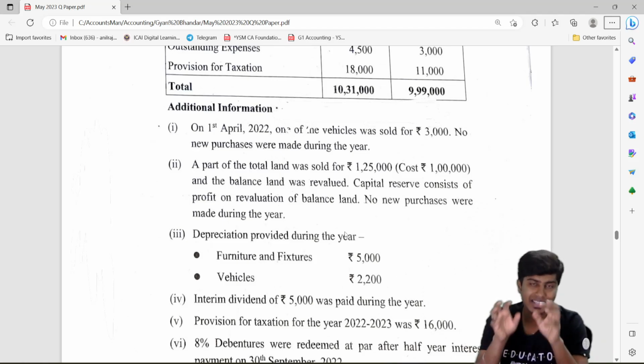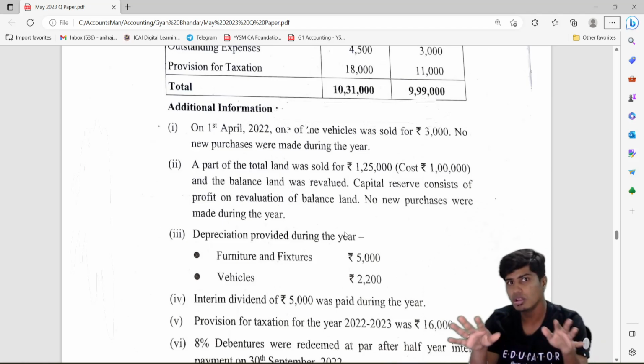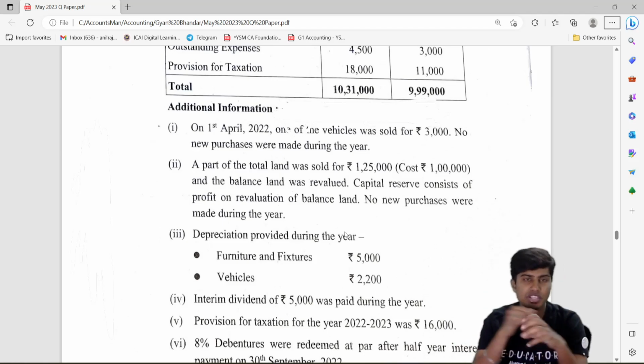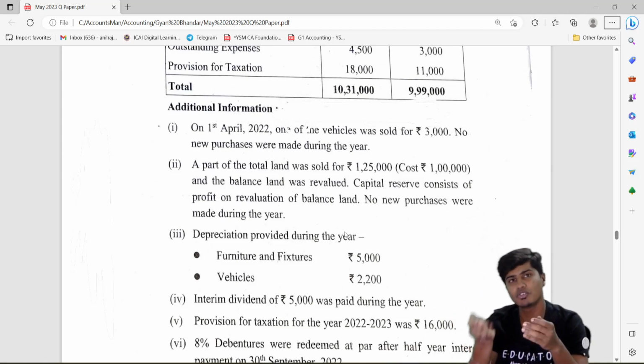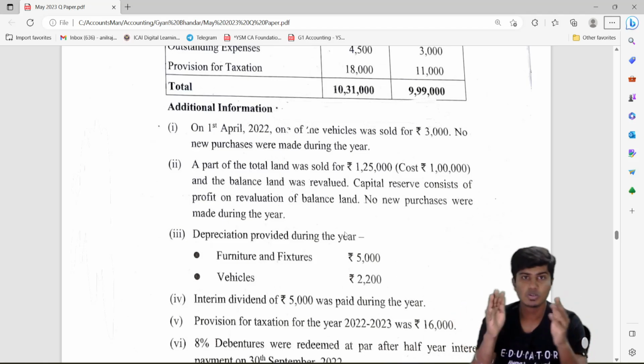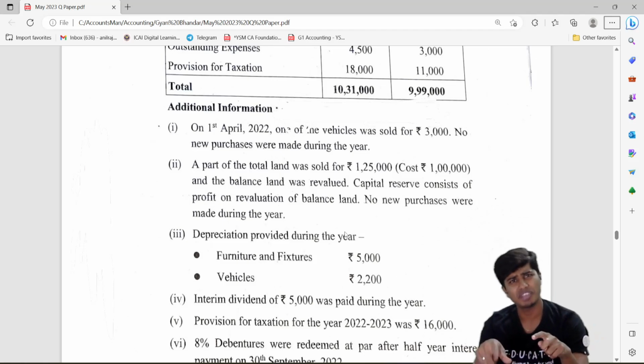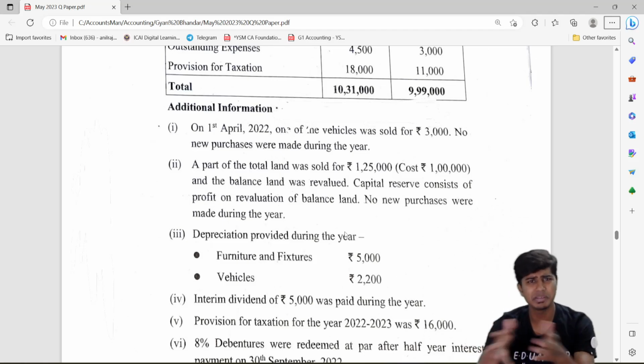If it is an operating and cash item appearing in P&L, cool. If it is a non-operating item which has been debited to P&L, we add back to net profit. If it is a non-operating item which has been credited to P&L, then it would have previously increased our profit, so we deduct it. So identify items affecting operating and then basically do it.